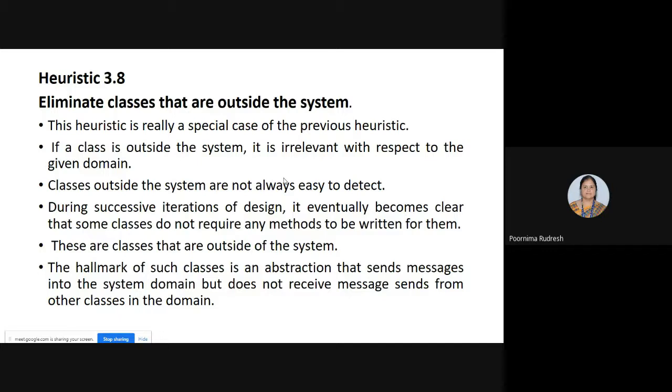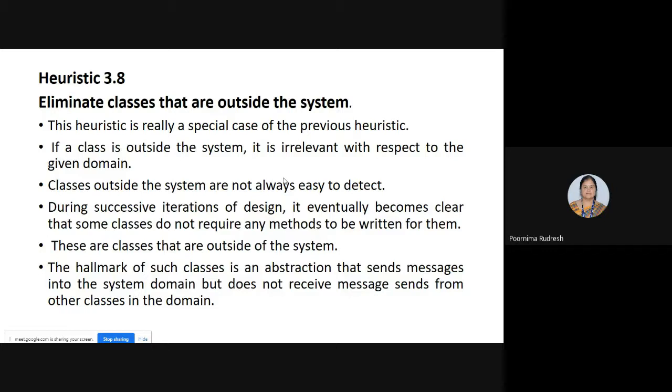Now let us consider class 1, class 2, class 3, class 4. Class 2, class 3, and class 4 are within the system, and class 1 is outside the system. How can we identify that? Class 1 can send information to the system domain, but it will not receive any information from class 2, class 3 or class 4.